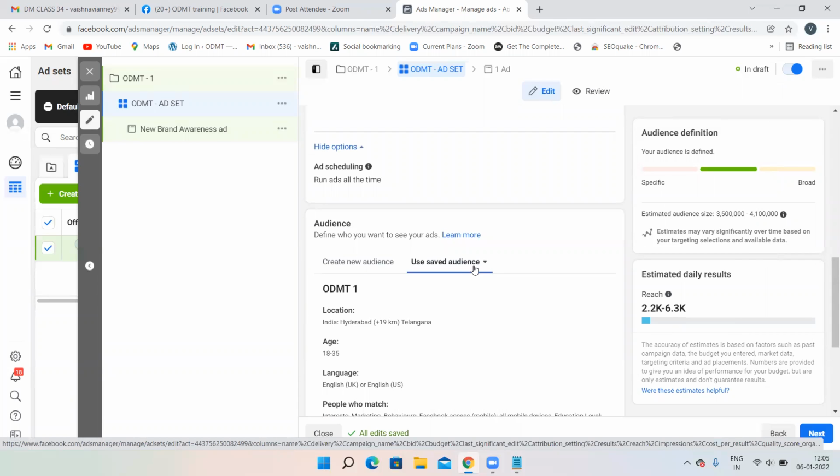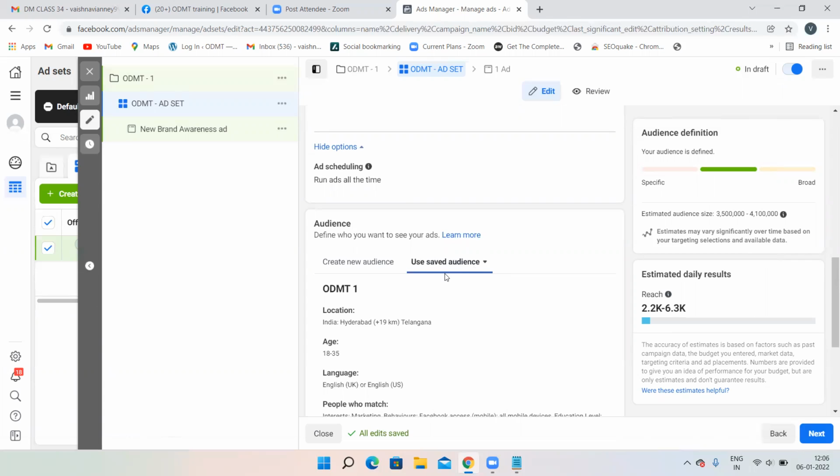I can choose this saved audience for the second time. Again, no need to target separately. This is only known as saved audience. If you save your audience, for the second time you can directly use that particular audience. No need to target again and again by wasting your time. So if you are running ads again and again, then this particular option is really useful.